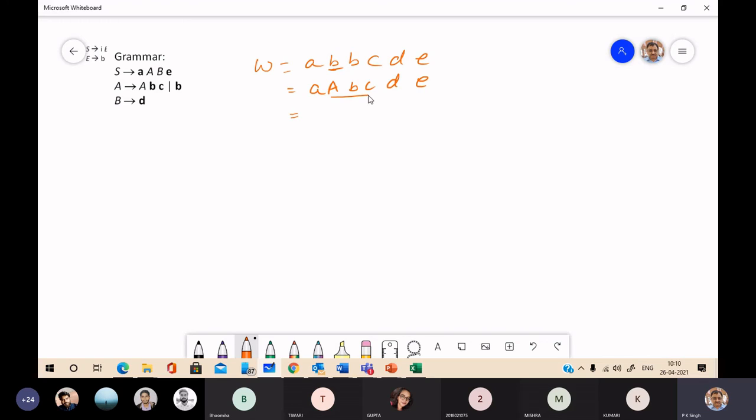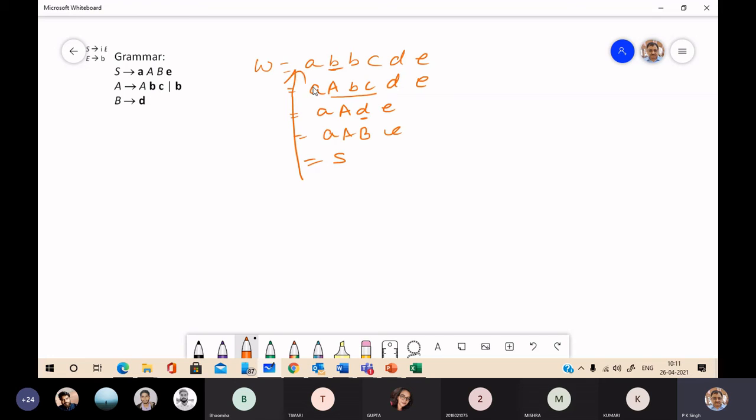You will get this, so replace by its left side. You will get A, D, E. Again, this D matches, so replace it by its left side. So you will get A, B, E, and then S.